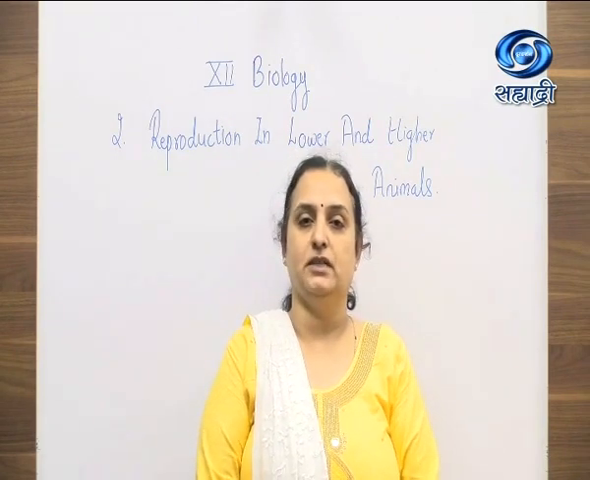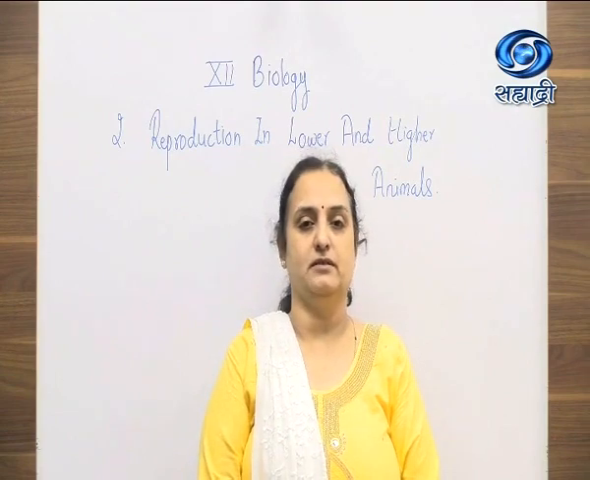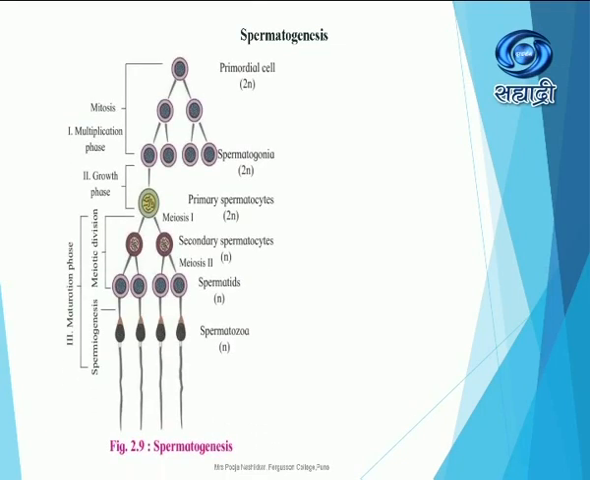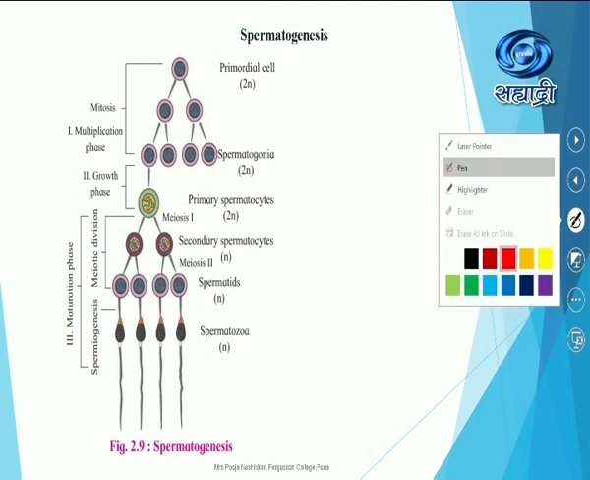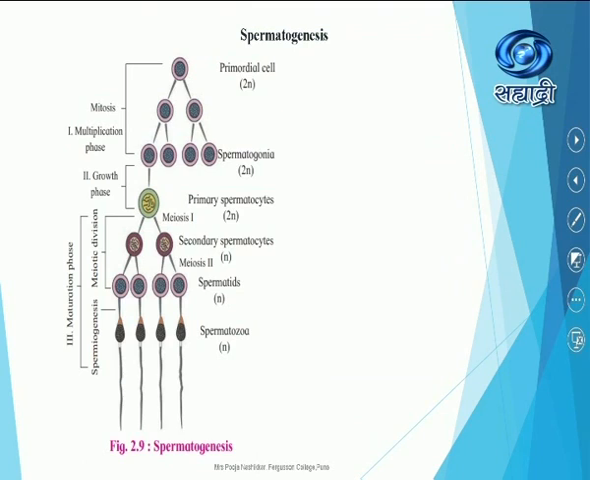Let us start with spermatogenesis with the help of the PowerPoint presentation. Okay, student, what exactly is the meaning of the term spermatogenesis? We will study in detail. See here, the primordial cell. The entire process of spermatogenesis is completed in three phases. The first phase is multiplication, the second is the growth phase, and the third is the maturation phase.